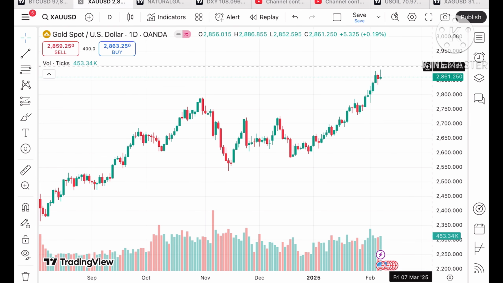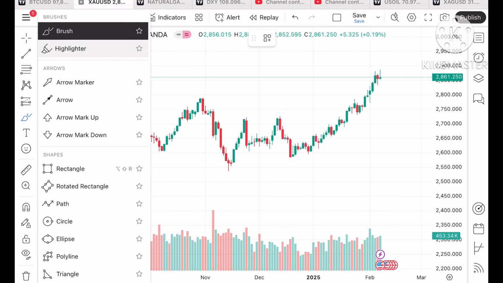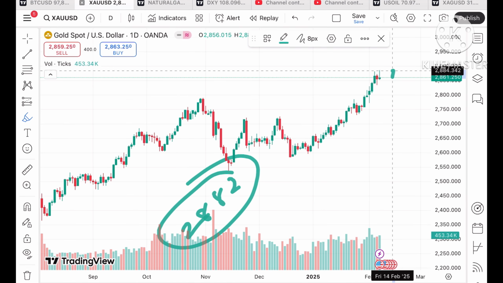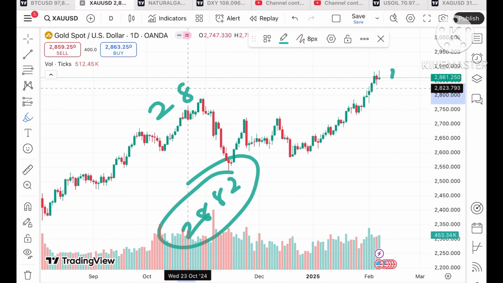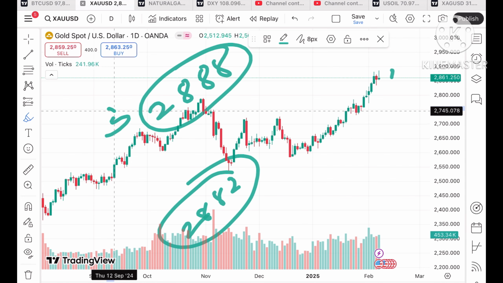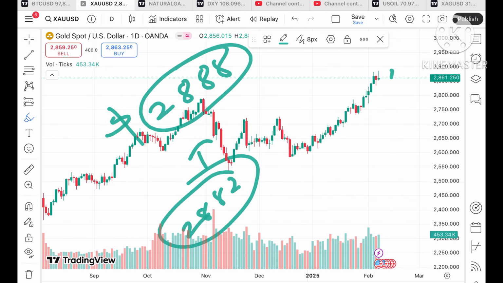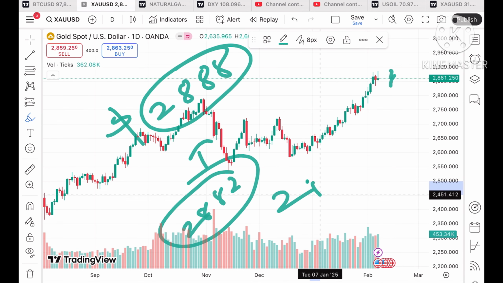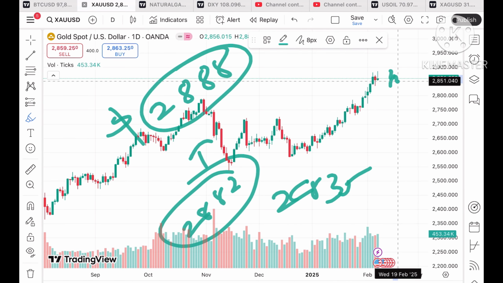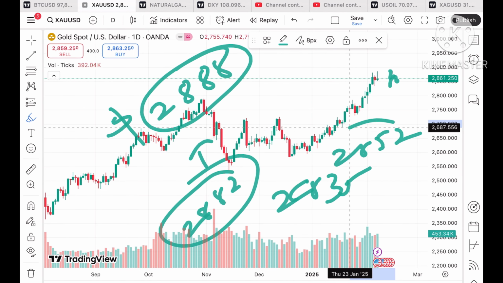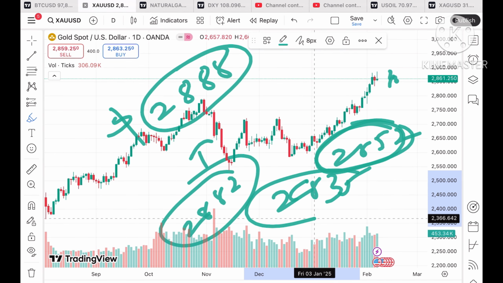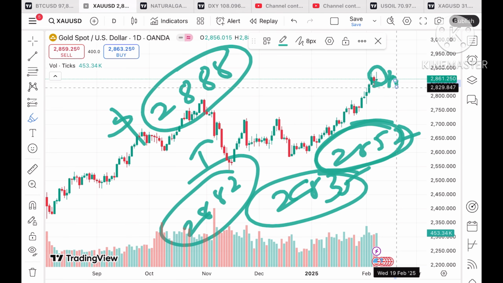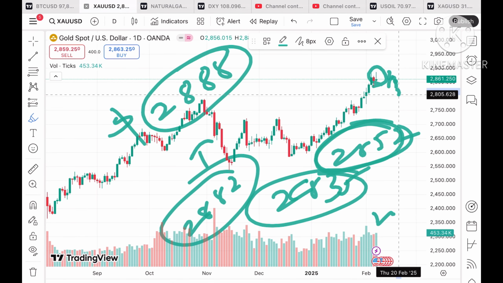If it starts sustaining above the level of $28.80, which is close to its all-time high, chances are high it can move towards a further high of $28.88, and then we can see a further upside movement. So these are the two levels. If sustained, we can see a further high. But if it starts falling below 28.35, we can see a further downfall towards a level of 28.52. After 28.52 we can see level 28.35, and then a further fall. So there will be a zone breakout, and a further downfall will be there.